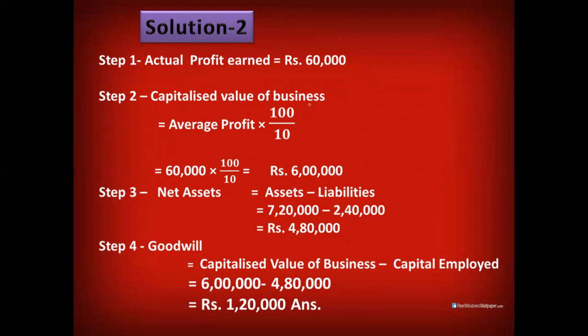And step number 4 is to find out goodwill by deducting step 3 from step 2. That is capitalized value of firm minus capital employed. This comes out to rupees 1,20,000. So it's quite easy if you remember all the steps. The second method that we are going to discuss in valuation of goodwill is valuation of goodwill by super profit method.